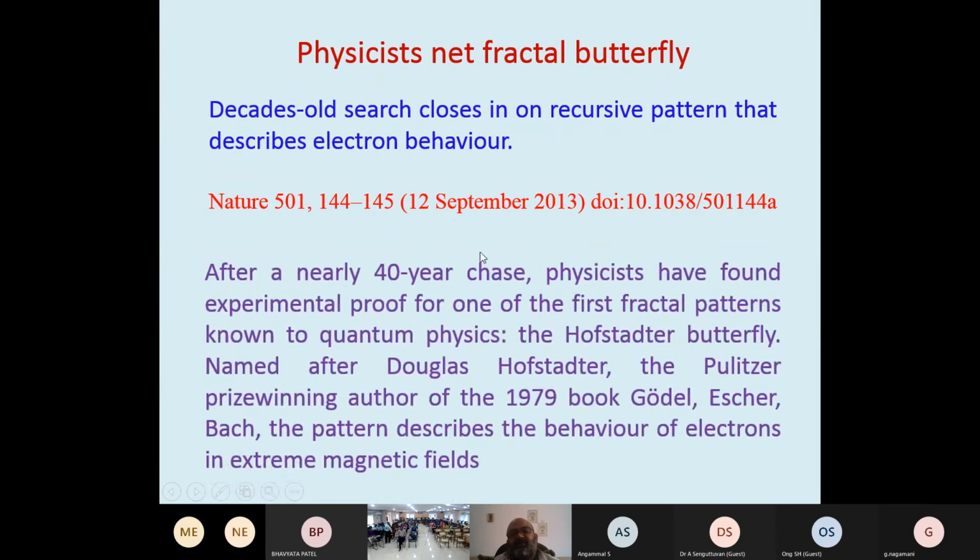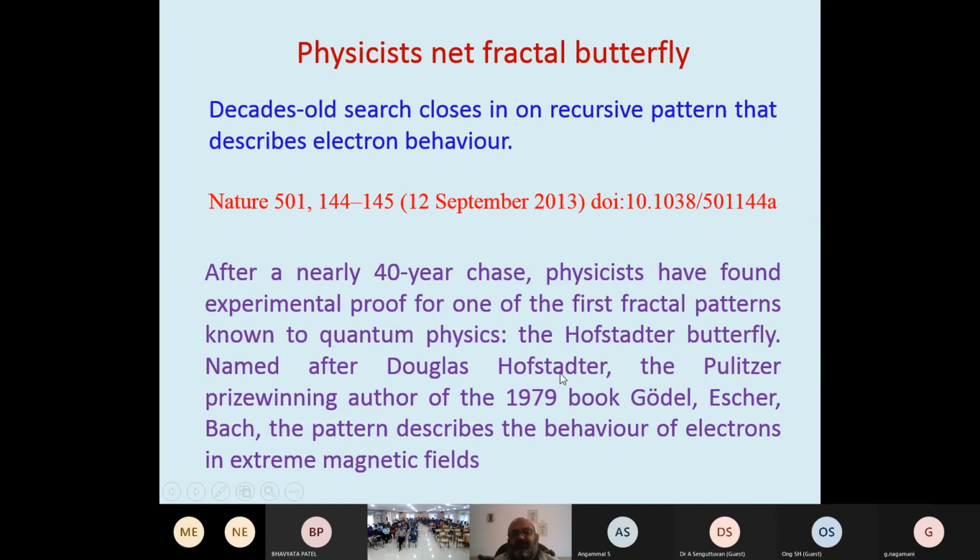I have taken this just to show people's interest in fractals. After nearly 40 years, physicists have found experimental proof of one of the first fractal patterns known to quantum physics, the Hofstadter butterfly, named after Douglas Hofstadter, the Pulitzer prize-winning author of the 1979 book Gödel, Escher, Bach.